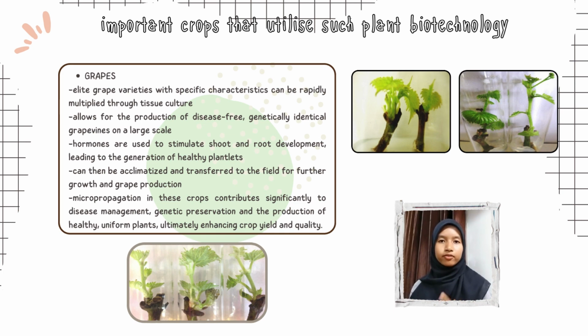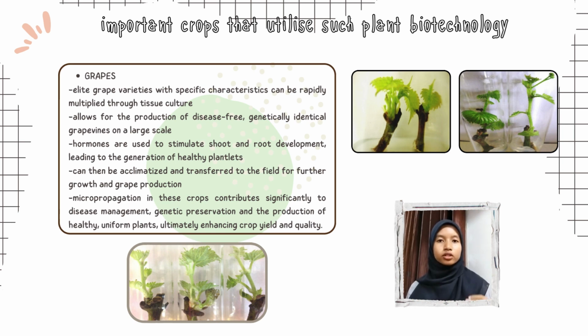Grapes are another crop that benefits from micropropagation techniques. Elite grape varieties with specific characteristics can be rapidly multiplied through tissue culture. This method allows for the production of disease-free, genetically identical grapevines on a large scale. In grape micropropagation, shoot tips or meristems are excised from selected vines and cultured in a nutrient medium. Hormones are used to stimulate shoot and root development, leading to the generation of healthy plantlets. These plantlets can then be acclimatized and transferred to the field for further growth and grape production.